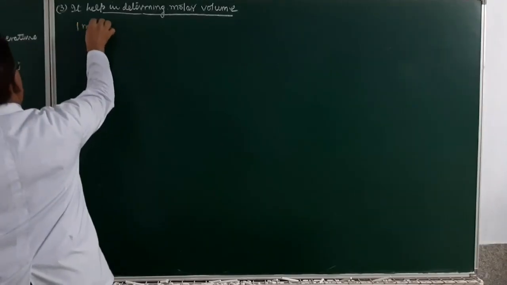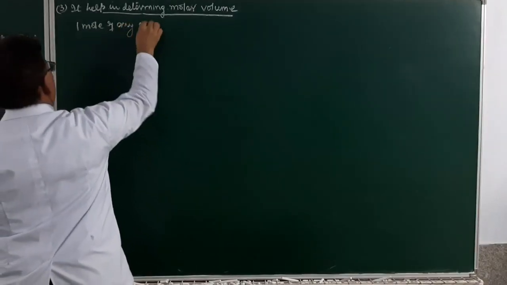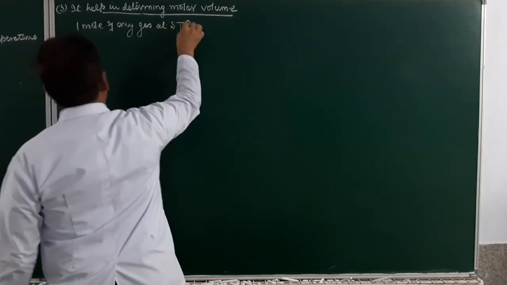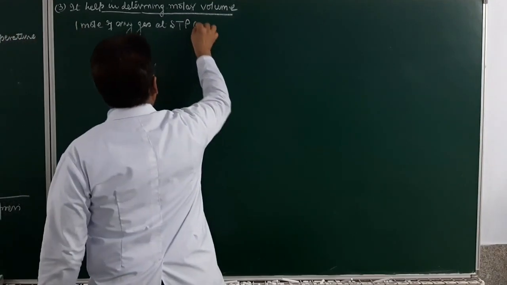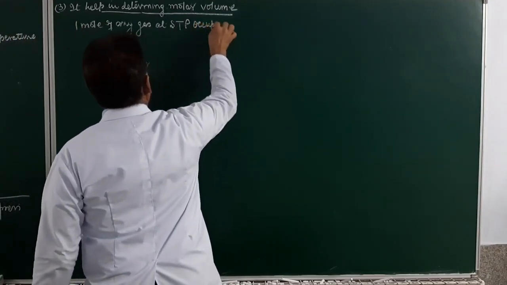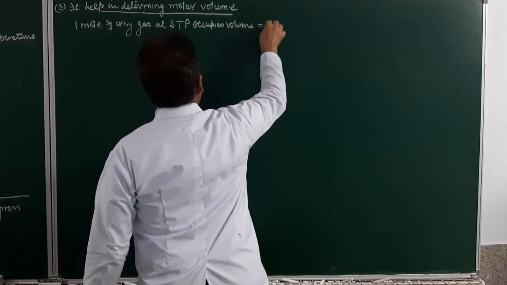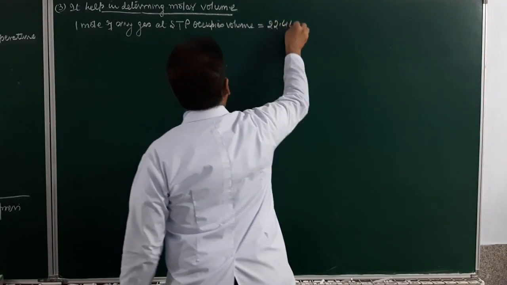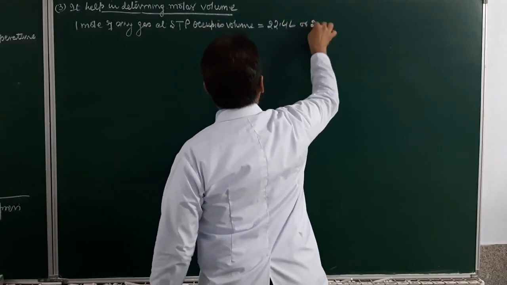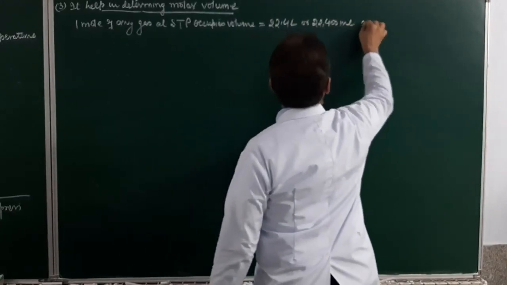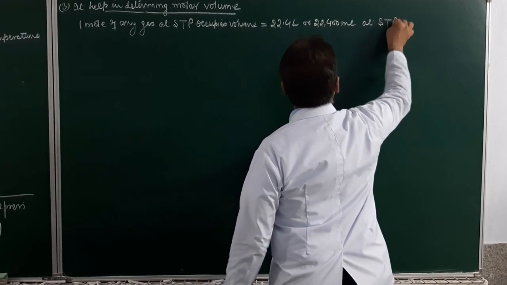Do you know this? 1 mole of any gas at standard temperature and pressure occupies a volume equal to 22.4 liter, or we may say 22,400 ml, at standard temperature and pressure.